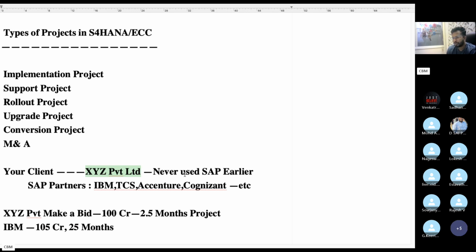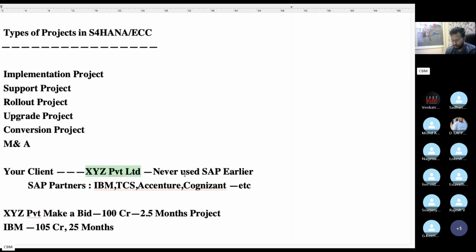So implementation is a new project. The client never used SAP earlier. He wants to move to SAP for the first time. So it's a completely new thing, and everything has to be set up from start to end. That's the reason it's an implementation project. System design, development, configuration, testing, data migration, everything we need to do from our side. Then we need to finish this implementation within the duration of 25 months and within the project cost.